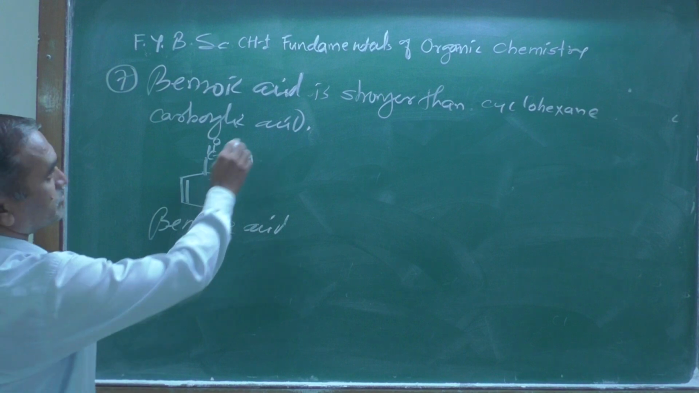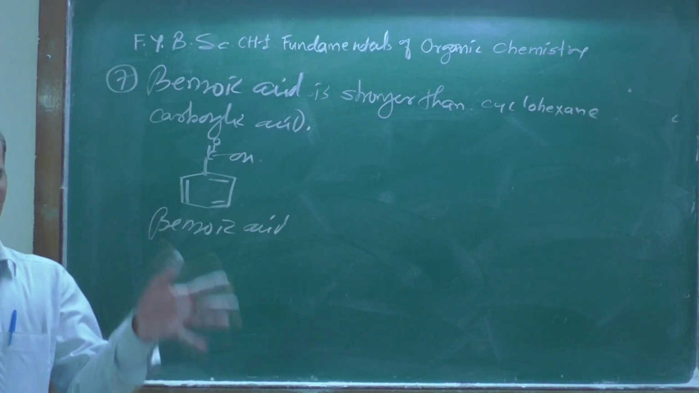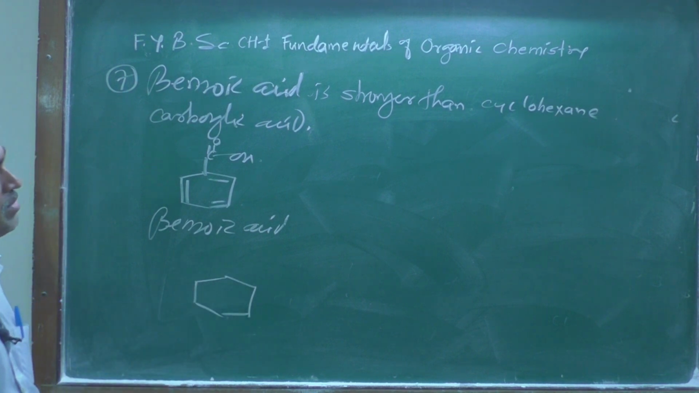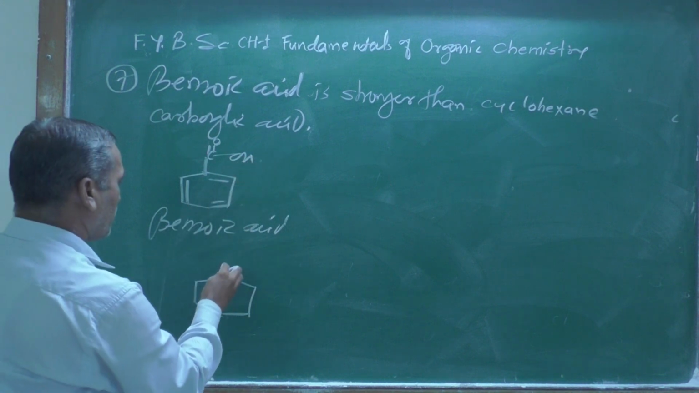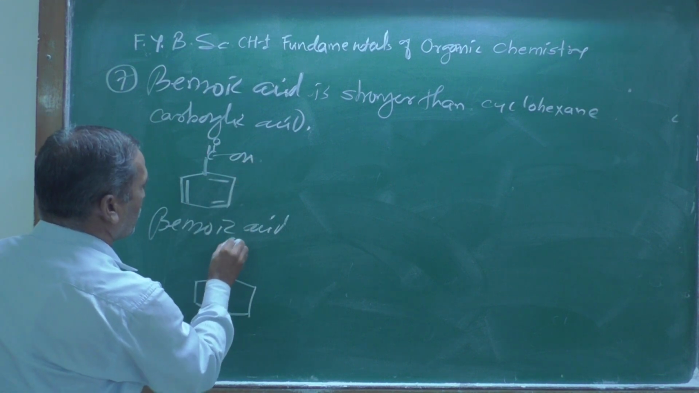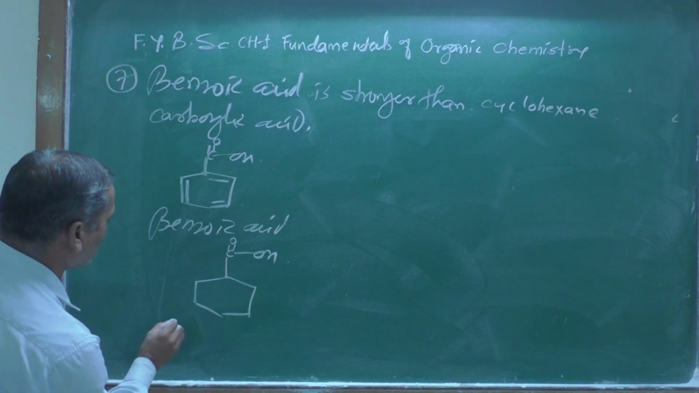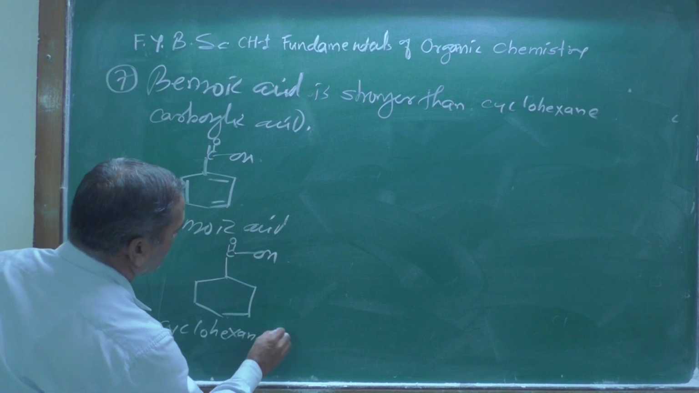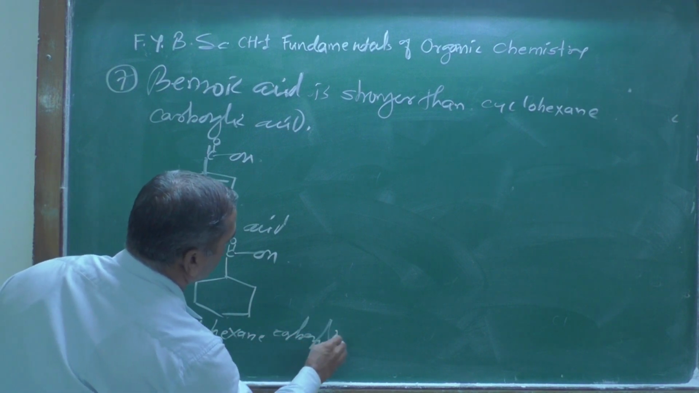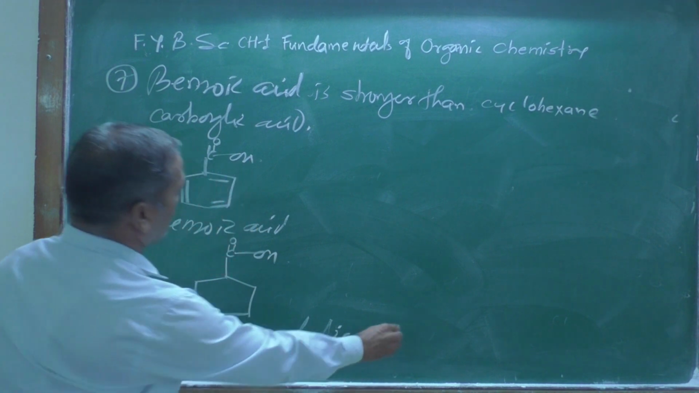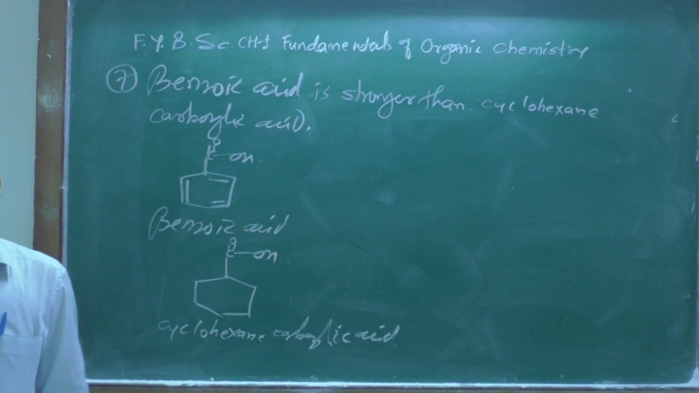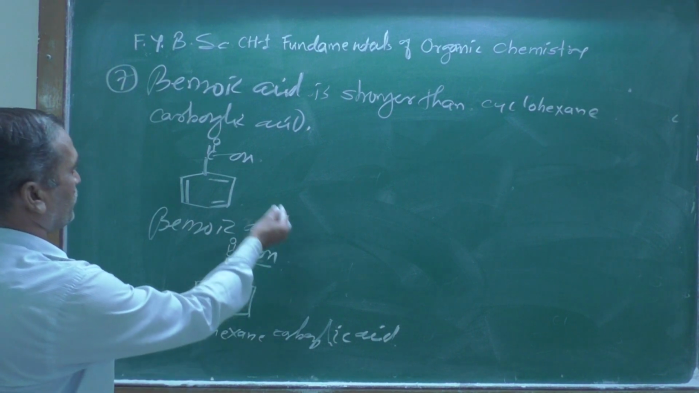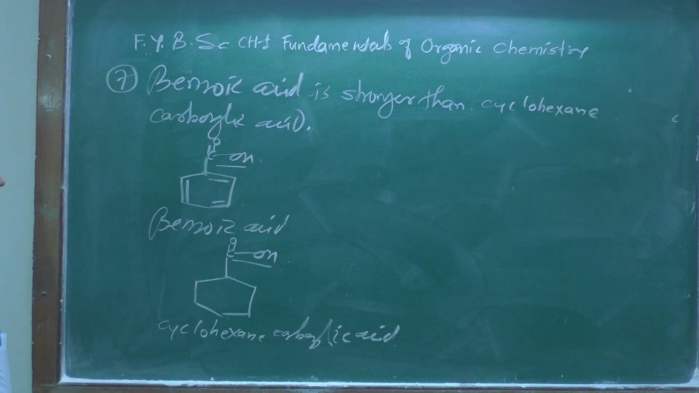And another one is cyclohexane carboxylic acid. We know the structure of cyclohexane is this one. This is the structure of cyclohexane carboxylic acid, meaning you just attach C double bond O and OH. Now here also an acidic group is present, here also an acidic group is present.